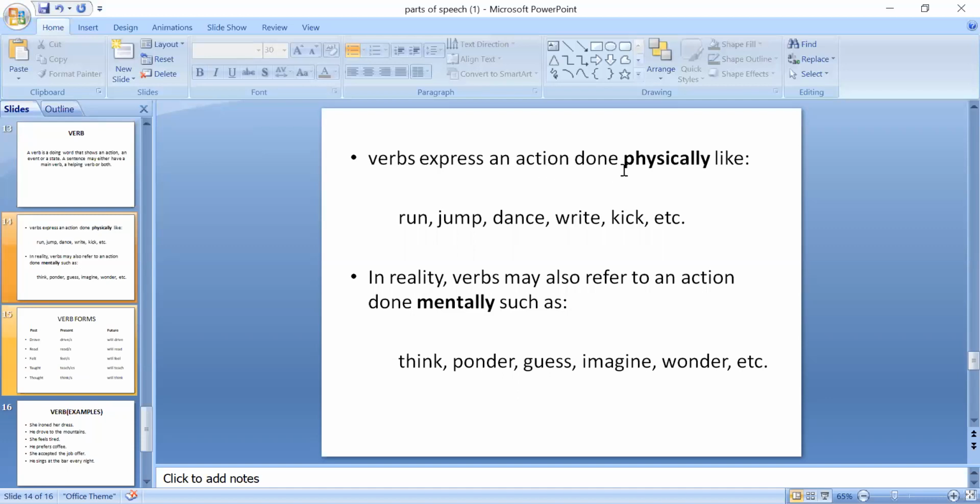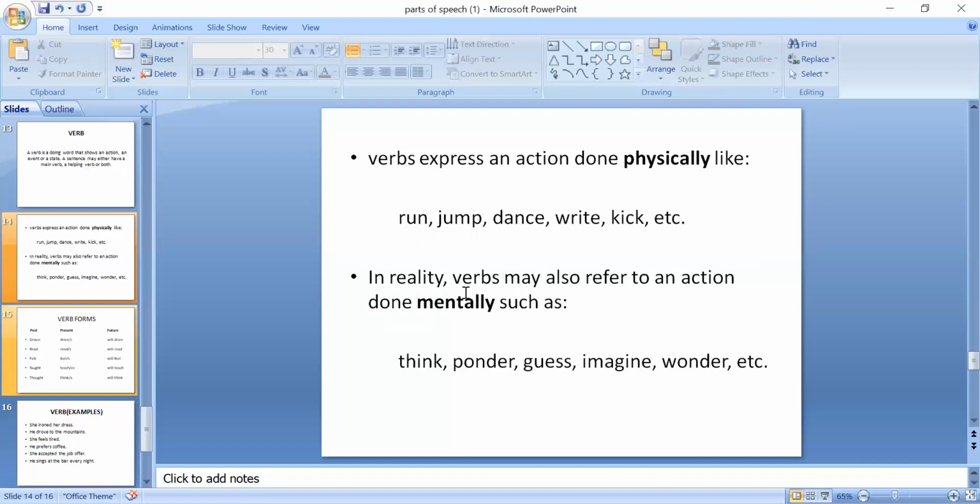Verbs express an action done physically. Run. Your body is involved when you are running. Jump, dance, write. Your hands are involved when you are writing. Kick. Again, your body part is involved when you kick. So these are verbs which are expressing or telling us about an action physically. Run, jump, dance, write, kick, etc.